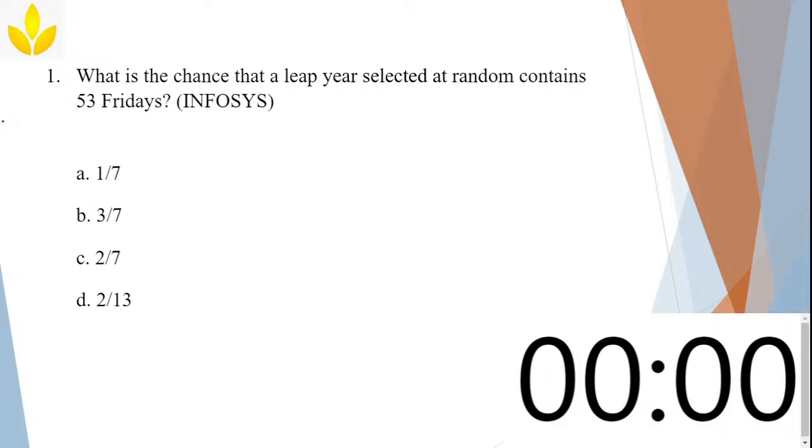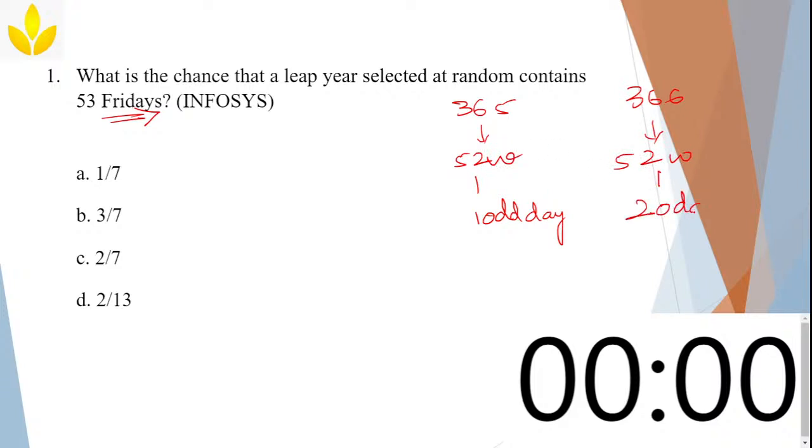So how is it 2 by 7? The question is: what is the chance that a leap year selected at random contains 53 Fridays? Let us go for this. If we go for a normal year, I'll get 52 weeks and 1 odd day. Now if I go for a leap year, I'll get 366 days. That means 52 weeks and 2 odd days. Now we are getting 2 extra days here.